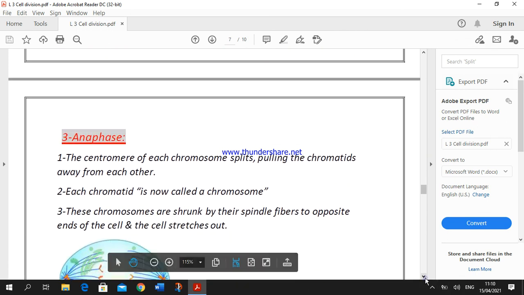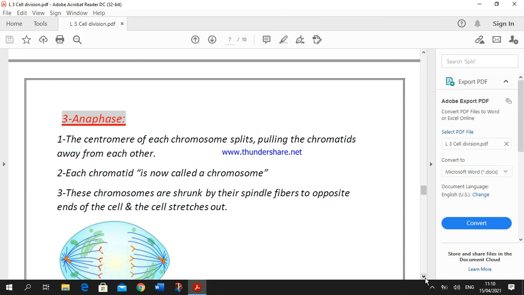After that, stage 3, anaphase. After the chromosomes are arranged at the cell equator, the centromere of each chromosome, the point of connection of the two chromatids, splits, pulling the chromatids away from each other.